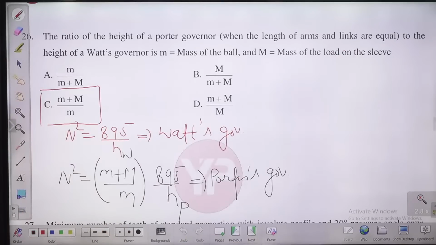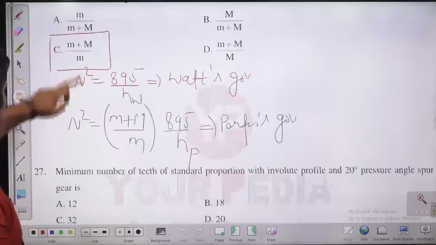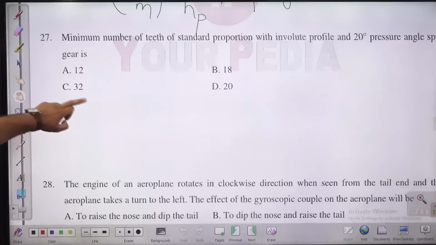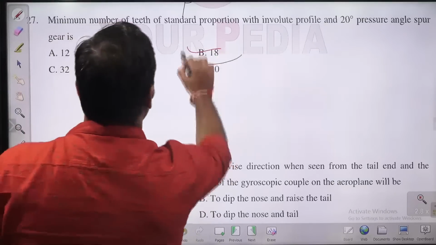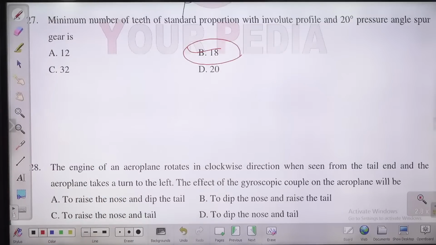Let us move to the next question, question number 27. This is a kind of direct factual question. Minimum number of teeth of standard portion with involute profile and 20-degree pressure angle spur gear. These are 18 actually. The minimum number of teeth of standard portion with involute profile and 20-degree pressure angle is 18. Okay.